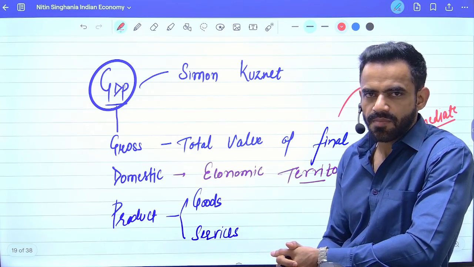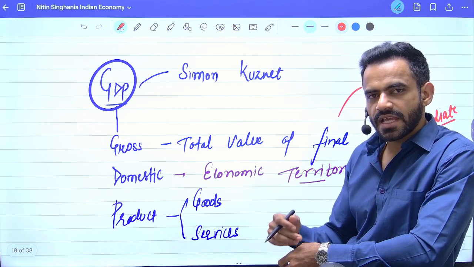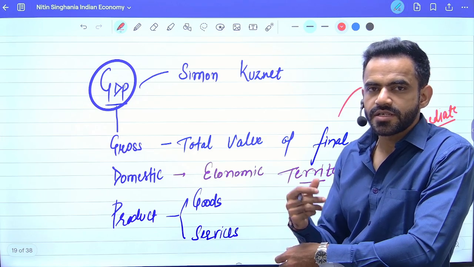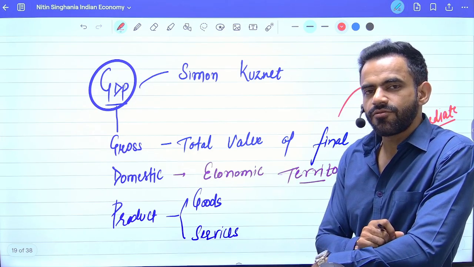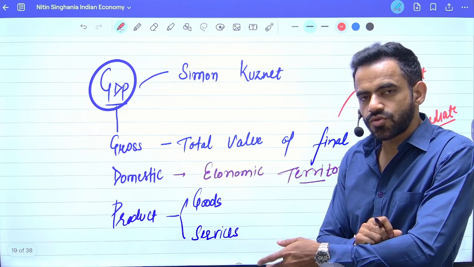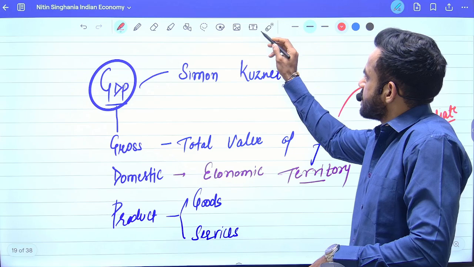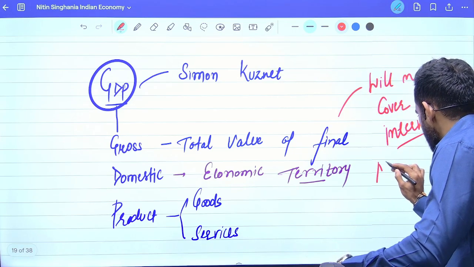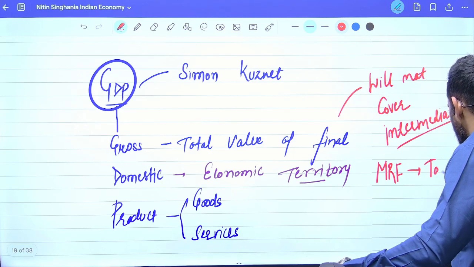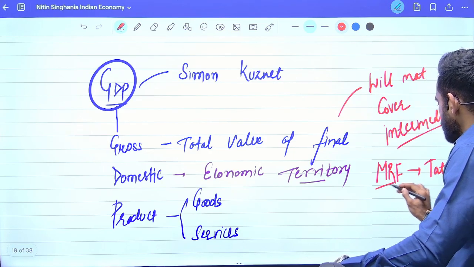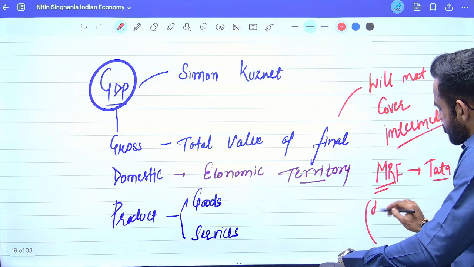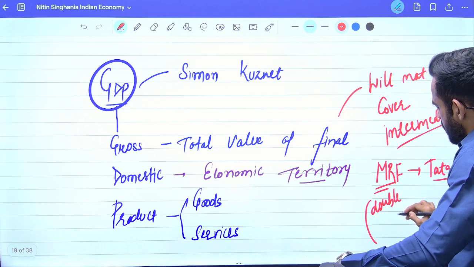Let's say there is a tire company, MRF. If MRF sells tires to Tata Motors, then whenever we consider the car of Tata Motors, by default it will have tires. So if we count tires at two stages, let me simplify that. If we count tires at the MRF stage and then at the Tata Motors stage, what will happen? We will count the same tire at two levels. This is referred to as double counting.